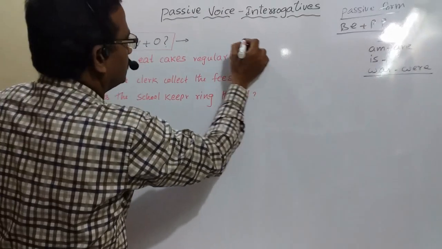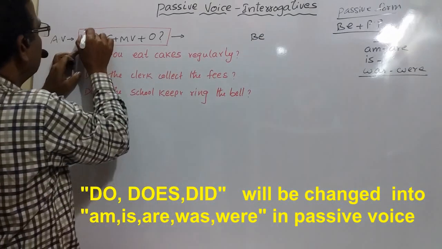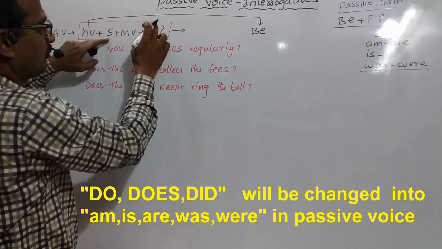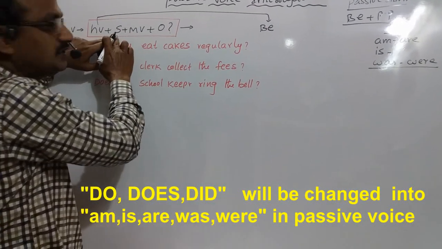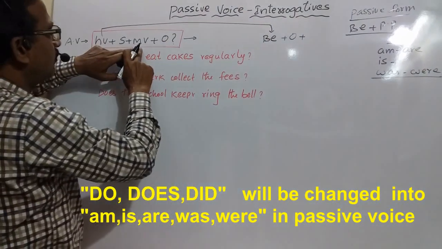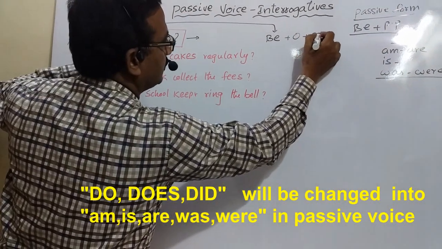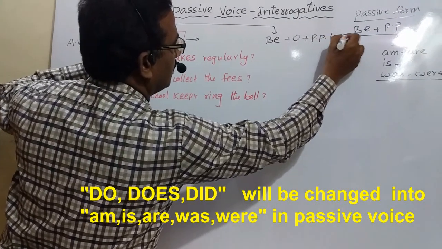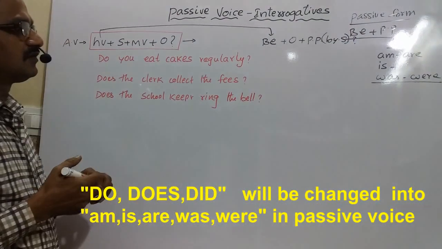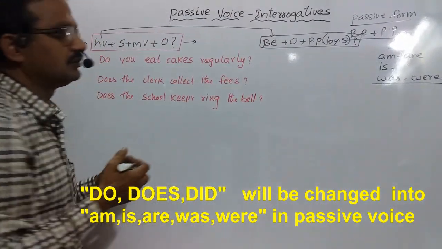The helping verb will be changed in passive voice with a be form. The helping verb is replaced with a be form, and the subject goes in the place of the object, the object comes in the place of the subject. The main verb, whatever it is in the active voice, will be changed into the past participle, and you can write by plus subject, question mark. This is for type 1 interrogatives into passive voice.